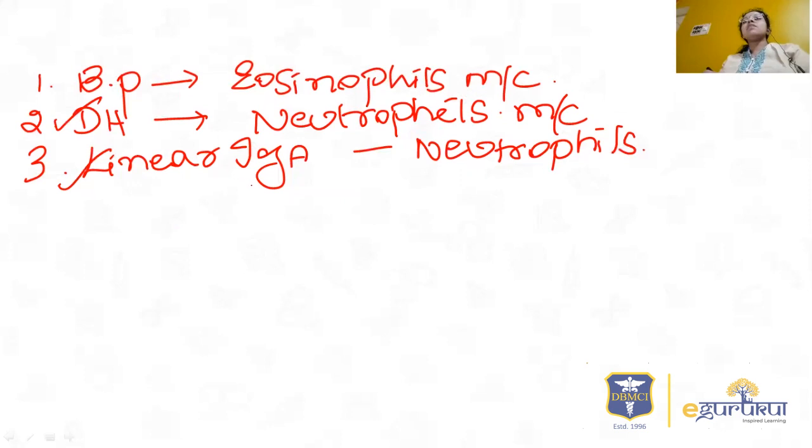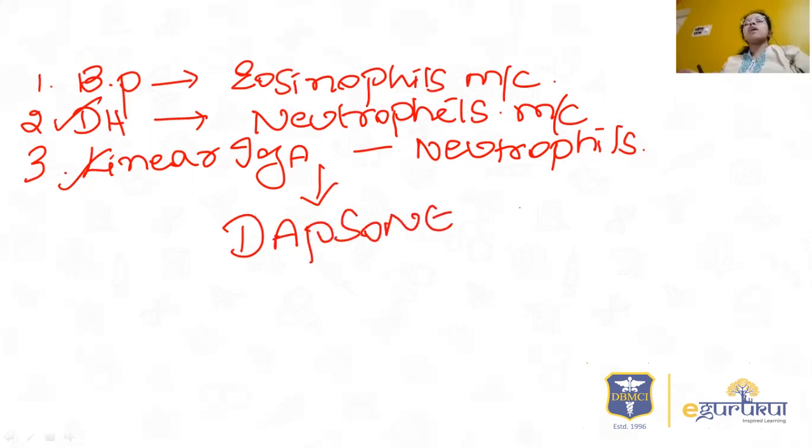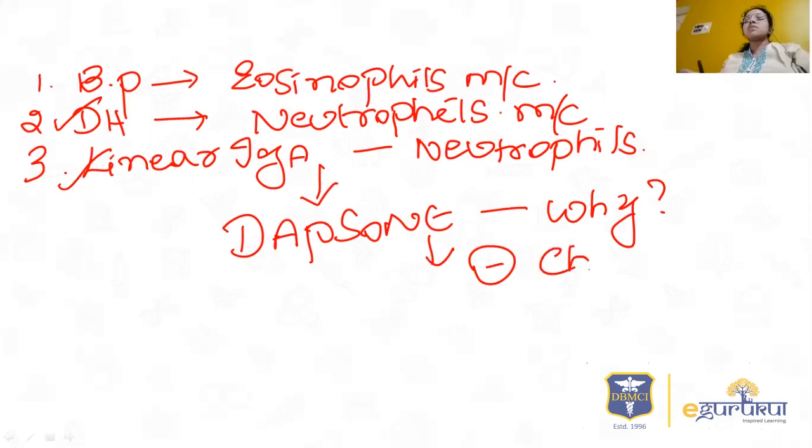But whenever there is a neutrophilic infiltration, then you have to give dapsone. Why dapsone? Because it prevents chemotaxis. This is a drug which inhibits chemotaxis and decreases the neutrophilic accumulation here, and it also decreases free radical production.